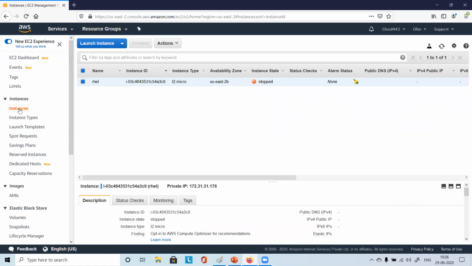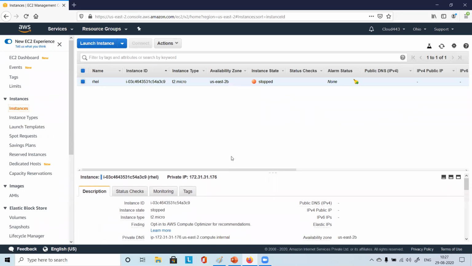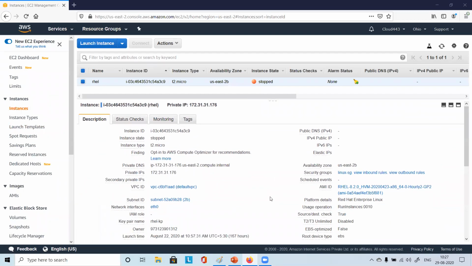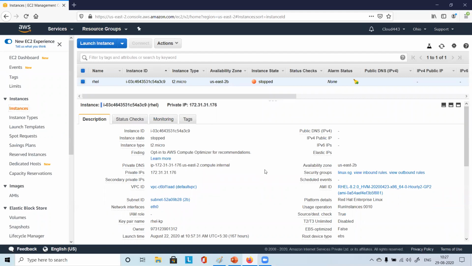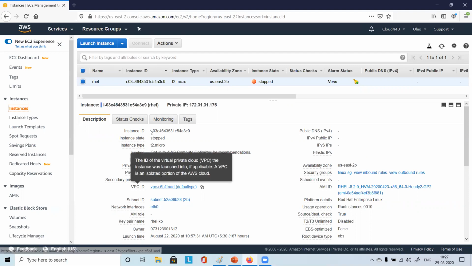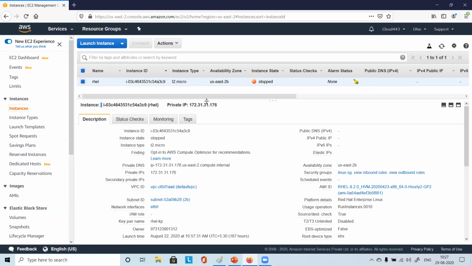Just expand this. So here you just see, right? VPC ID, right? Default VPC. This is part of the default VPC only. Just click on this VPC, whatever VPC is associated with this particular instance, right? Just click on that VPC.